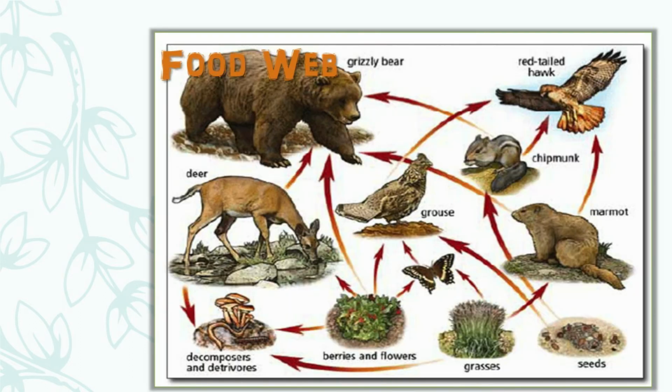In the same way, one more example is there in which many food chains interconnect with each other, like flowers, berries, grasses and seeds act as producers, and deer, butterfly, marmot, chipmunk and the grouse are herbivores that depend on plants, and further carnivores depend on herbivores, and further scavengers like hawk eat dead animals, and decomposers like fungi and bacteria decompose dead matter. In this way, all the components of an ecosystem depend on each other.